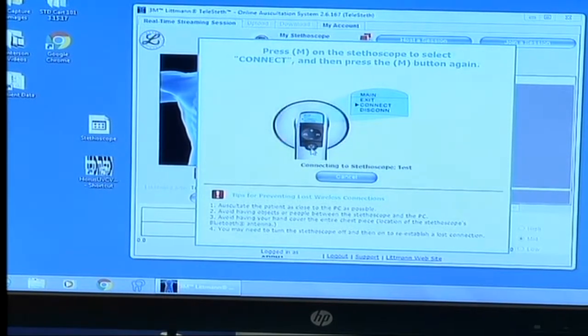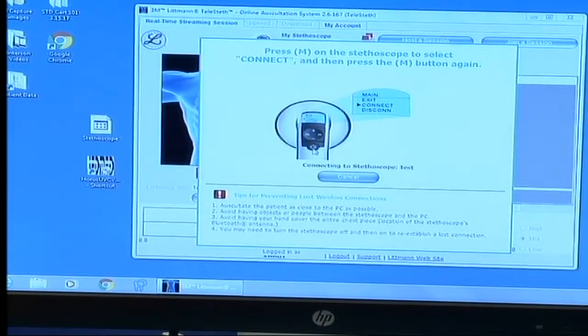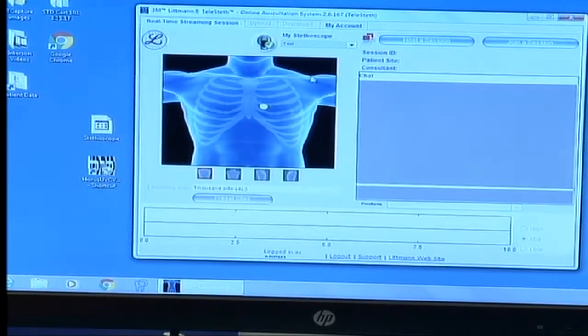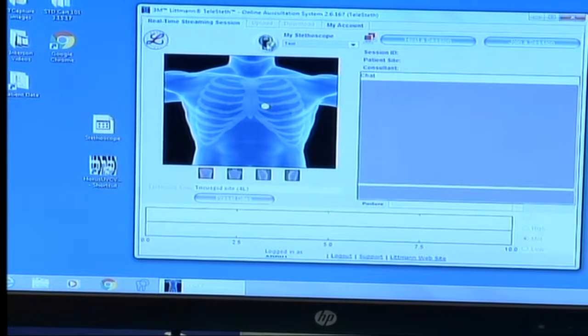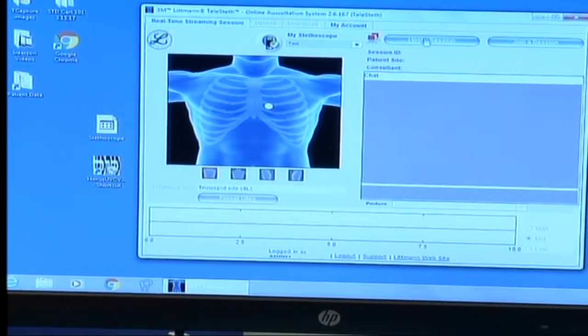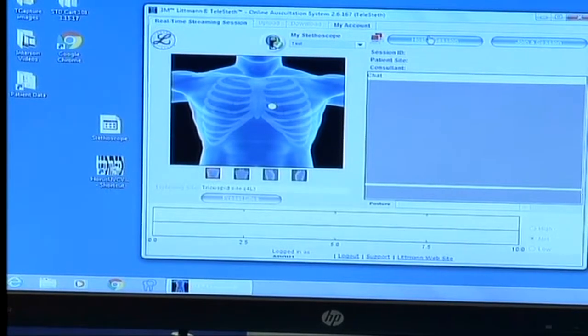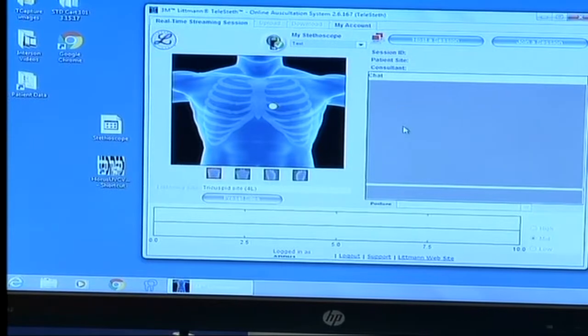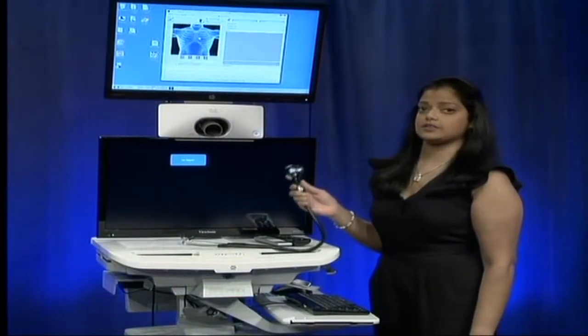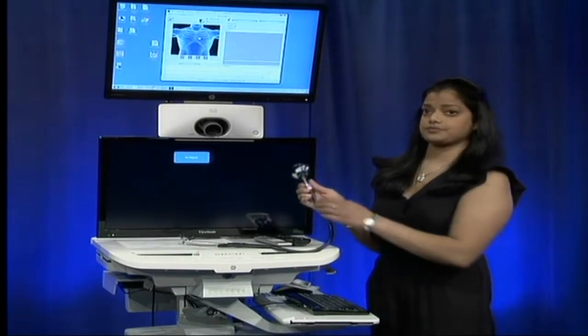Follow the instructions and press the M for connect. Press it twice. And the green check mark should appear to indicate that you are connected. Then click Host a Session, and you will then get a session ID. Give the session ID to the distant provider. That allows them to connect with you.